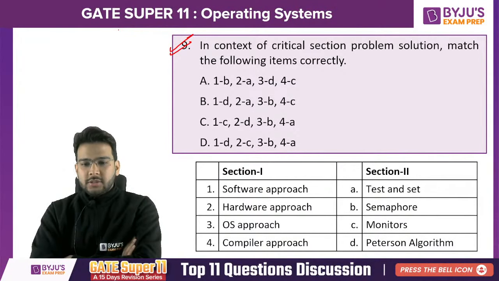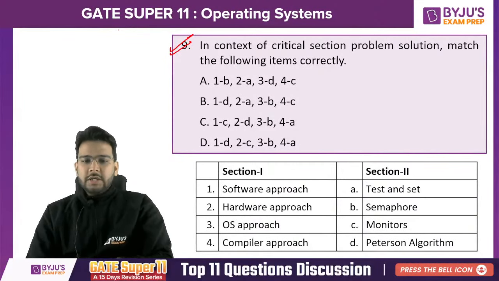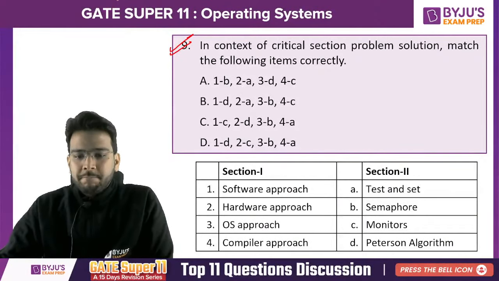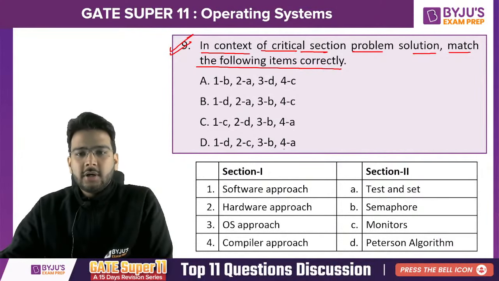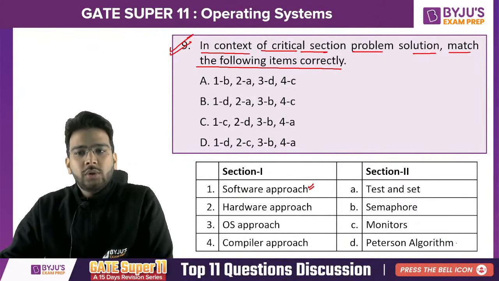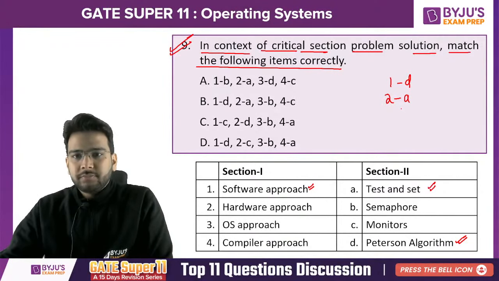Okay, we are getting the answers now. Option A, option A, option A, option A, Nisha option B. Okay, let's see this now. In context of critical section problem solution, match the following items correctly. Software approach, we know this. Peterson algorithm is software based. Hardware approach, test and set lock, that is hardware approach. So first to D, second to A. This is for sure, right?